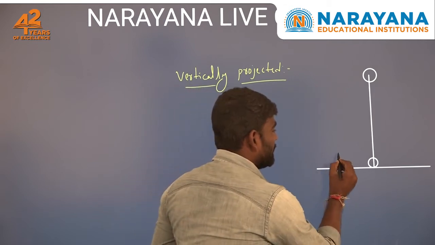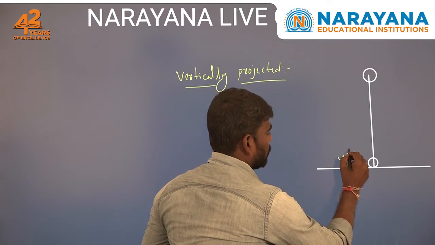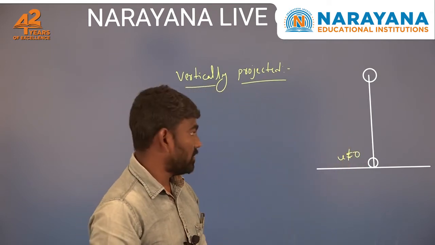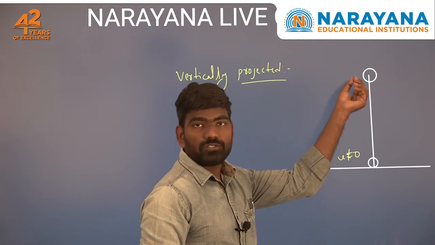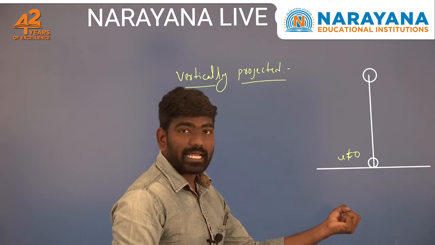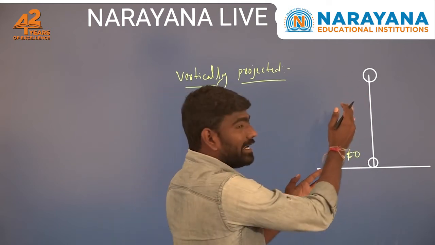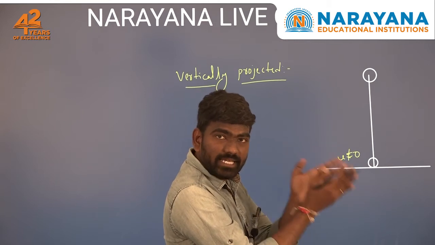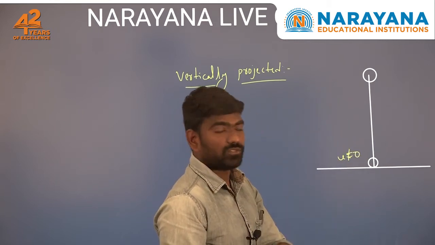Nothing but its initial velocity is not equal to 0. That is the main important thing. And what about its velocity when it is moving upwards? Its velocity is going to decrease. Why? Because of the gravitational pull, and it reaches a certain height. At that height it will be at rest for a few milliseconds, and again it will come downwards.